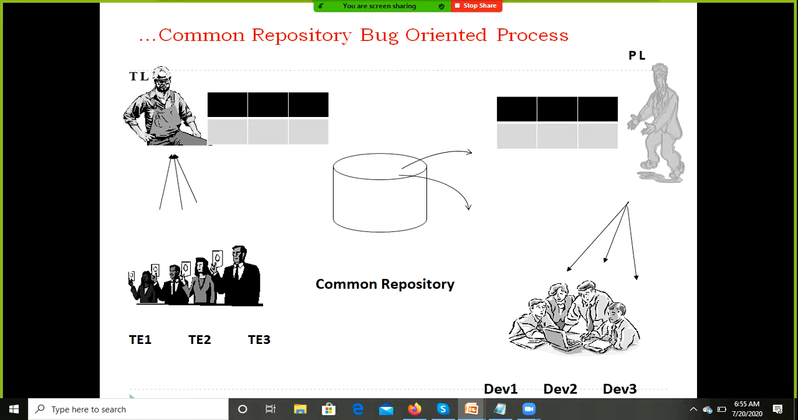Again, we receive the same build and the same documents from the development department. If the defect is really rectified, set the status as closed. Otherwise, set the status as reopen and send it to the development department for rectification. This process continues in the common repository oriented process till the end of the project. Every time, all the documents we receive through the server only, and only authorized persons can access the server. That comes under the common repository oriented process.